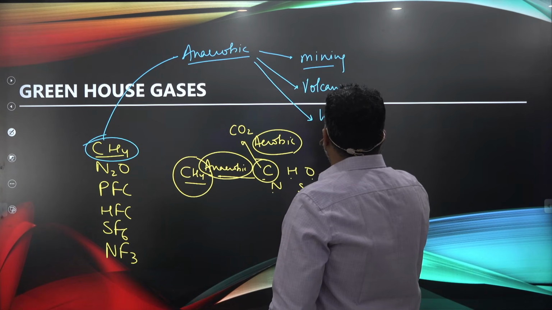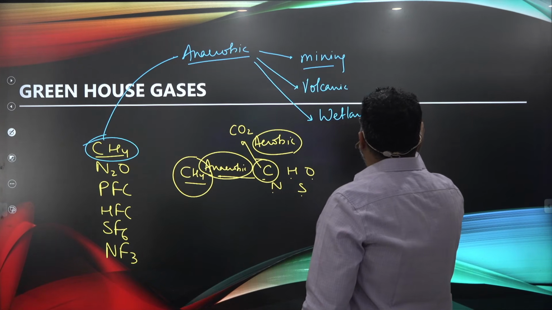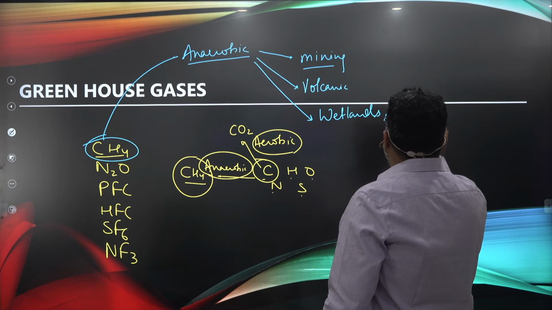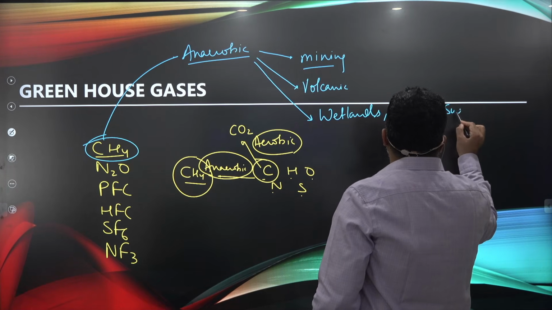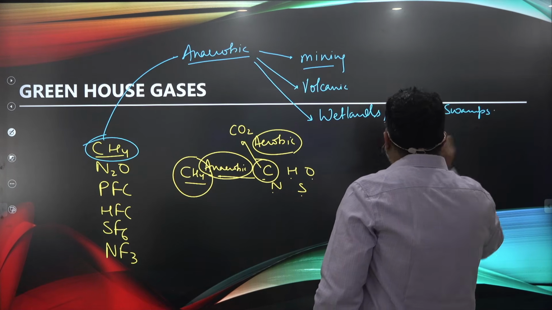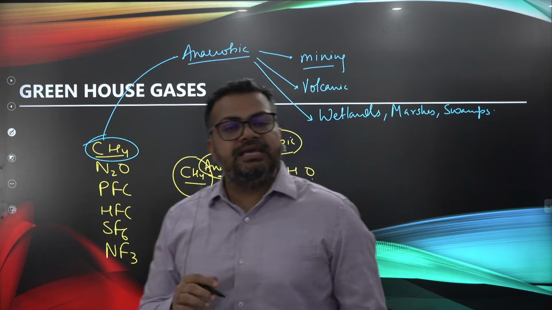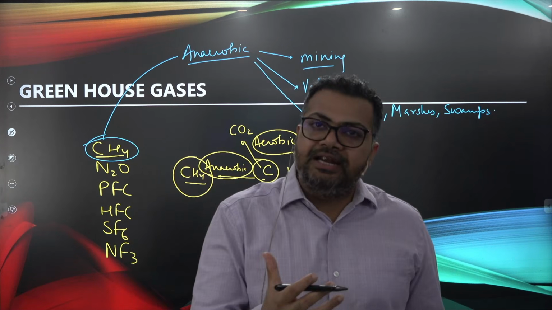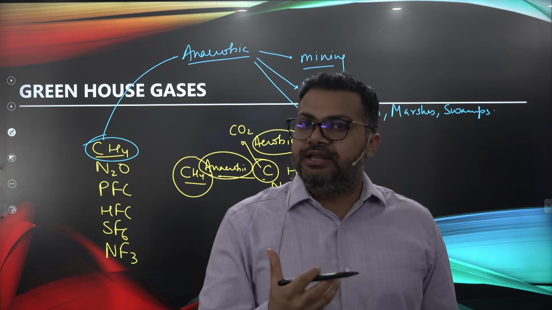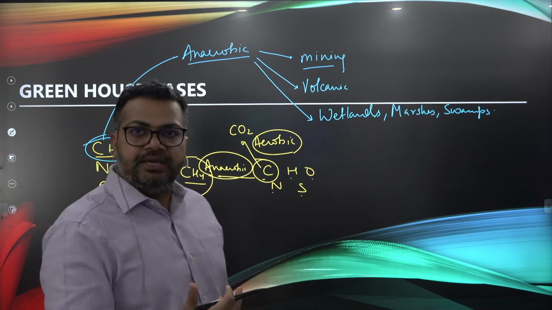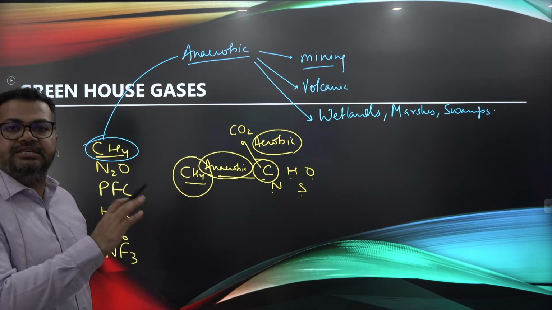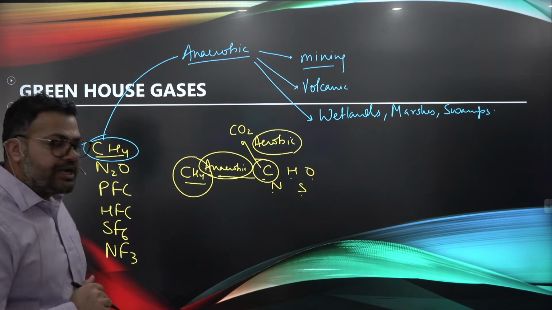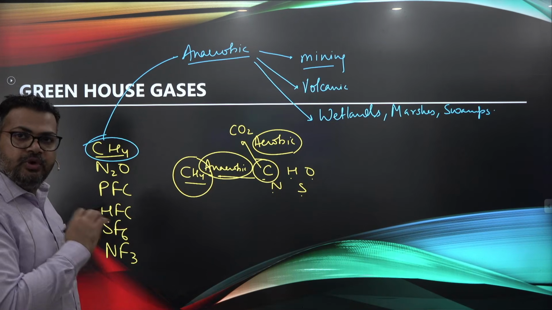wetlands, marshes, swamps, all of them would be releasing methane because there is more soil hydration, there is less oxygen, less aeration in the soil, it will release methane. So methane is going to be released from all these sources. I hope all of you guys are able to get it. Methane will be contributed from all these sources, right?